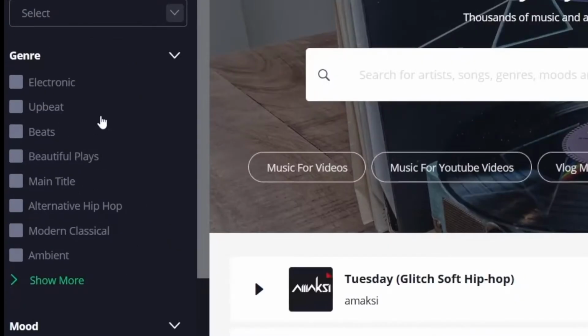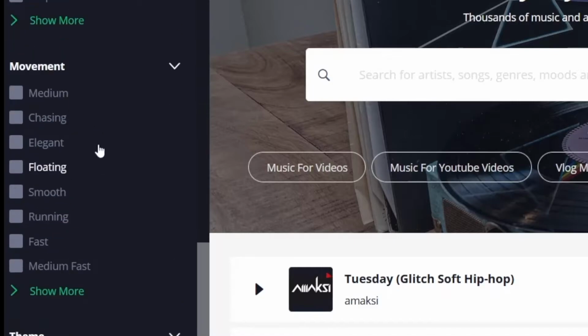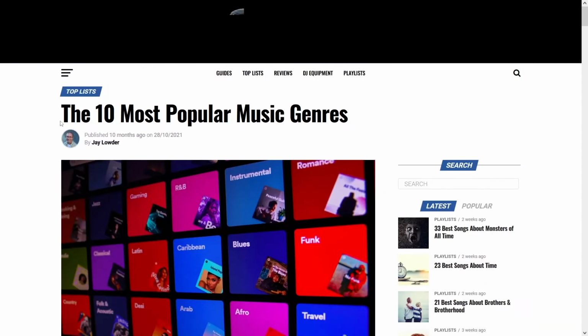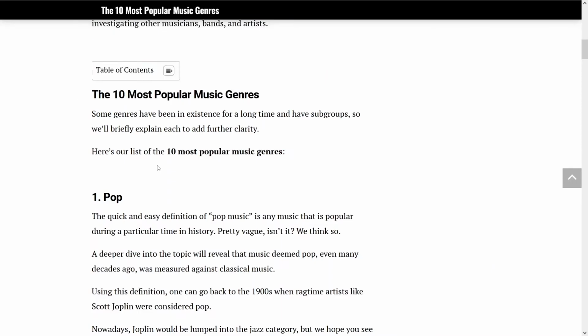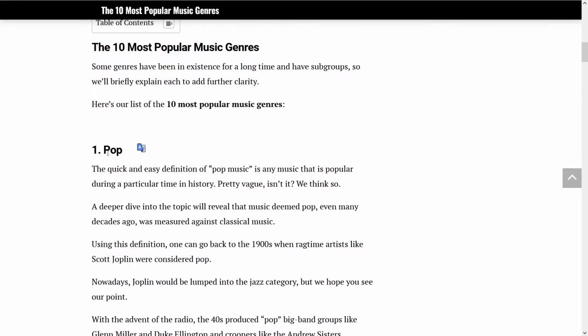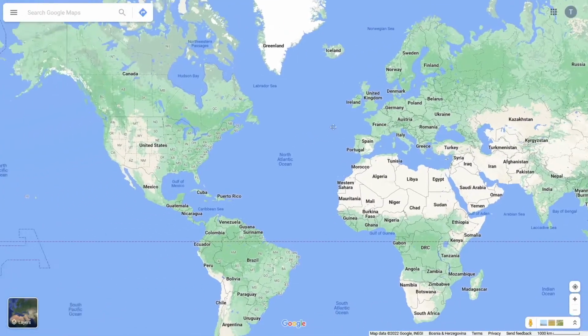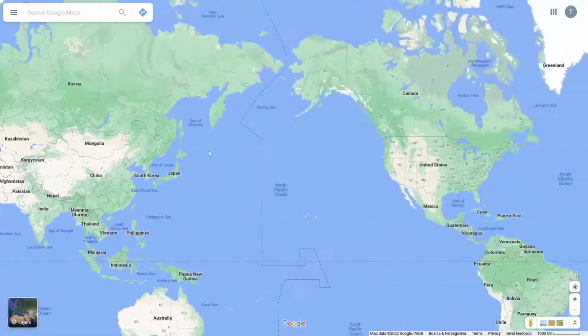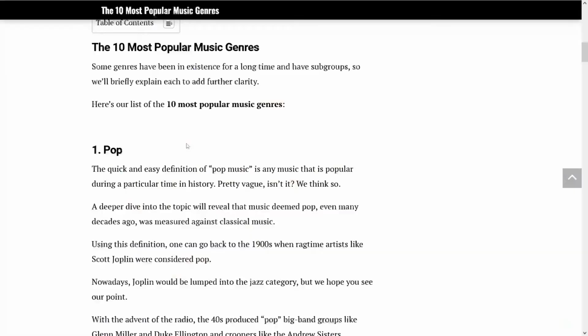You can see on the left hand side here, guys, electronic, upbeat beats, beautiful place, main title, hip hop, and you have these like moods. So you can just select that by mood, you can select that by movement, by theme, and if you go online and search for the 10 most popular music genres, you can see actually here that number one is pop music. So we can use pop music and we can generate a lot of money with it. Of course, this works all around the world. So it is pop music all around the world, guys. You can make a lot of money wherever you live. So right now, I'm going to show you how we can use pop music to generate money.